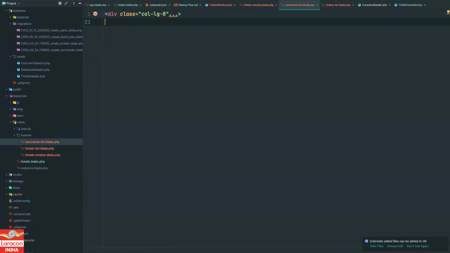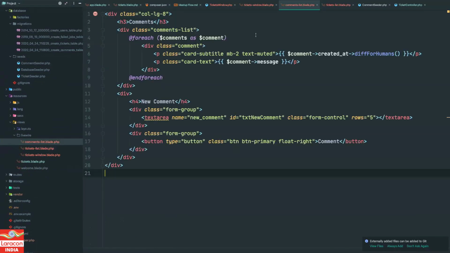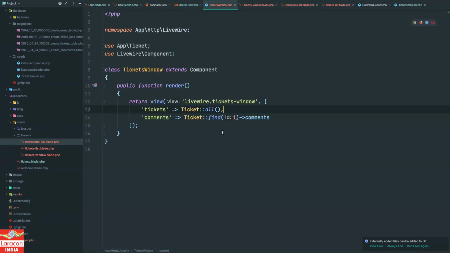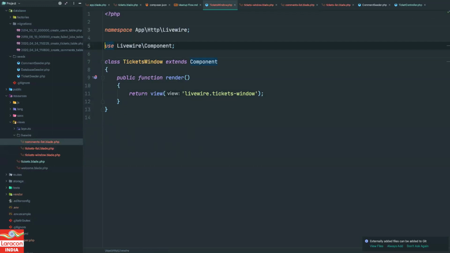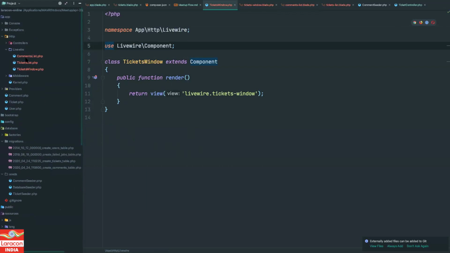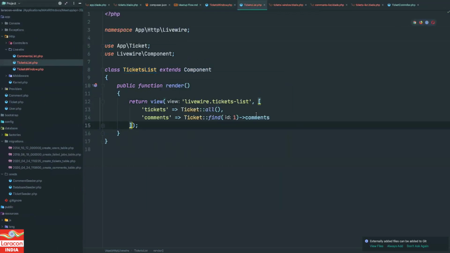And just as we pass data to the component, we need to do the same here. Over here we will cut this because we are not passing data to this component, but now we need to pass the data to the ticket list and comment list components. So in ticket list I will paste the data and delete this.